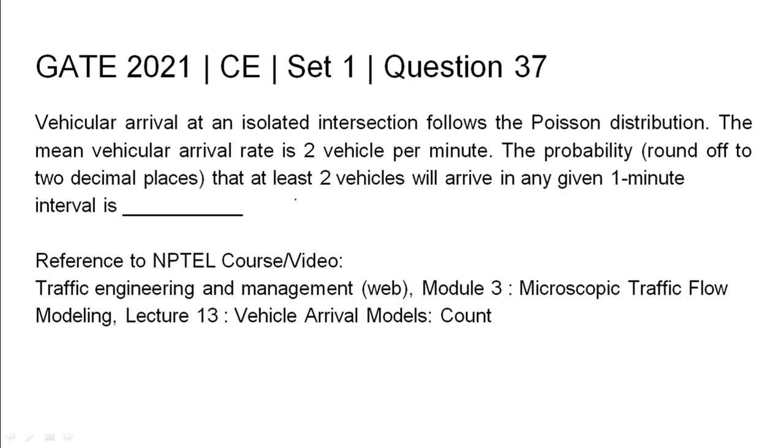GATE 2021 Civil Engineering Set 1 Question 37. Vehicular arrival at an isolated intersection follows the Poisson distribution. The mean vehicular arrival rate is given as 2 vehicles per minute. The probability, rounded off to 2 decimal places, that at least 2 vehicles will arrive in any given 1 minute interval should be found. The relevant NPTEL reference has been listed.